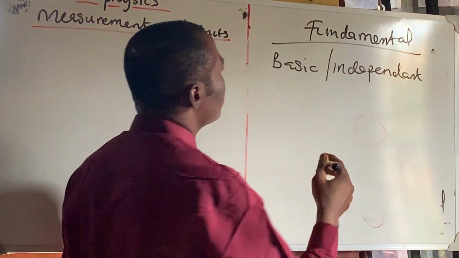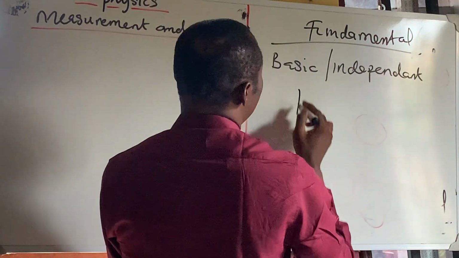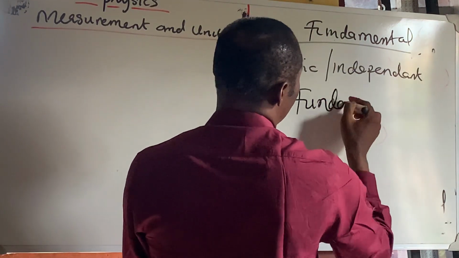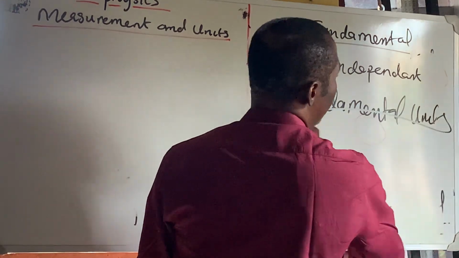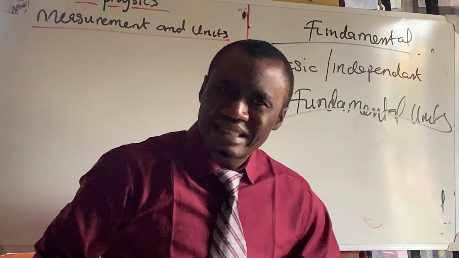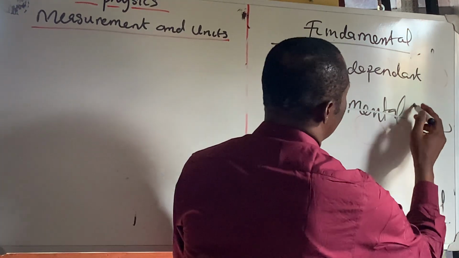And then if you have also the units, we have fundamental units too. So fundamental units, let me write it very well so that you don't get it confused.